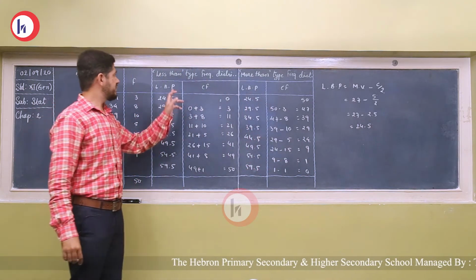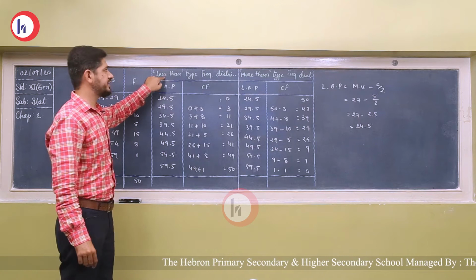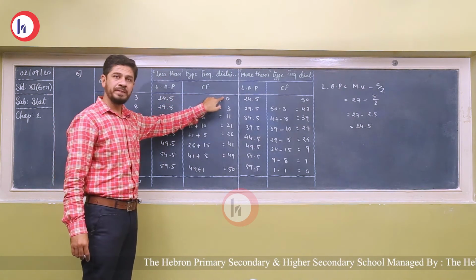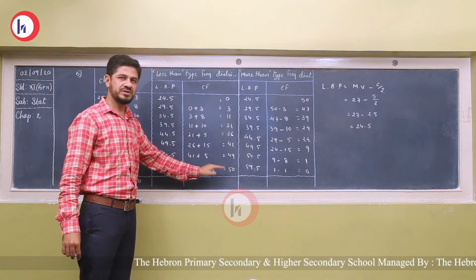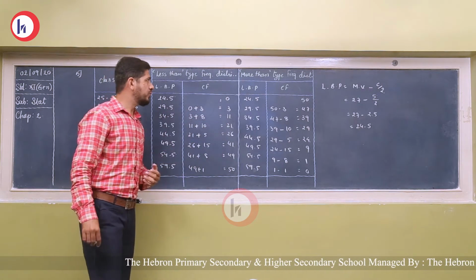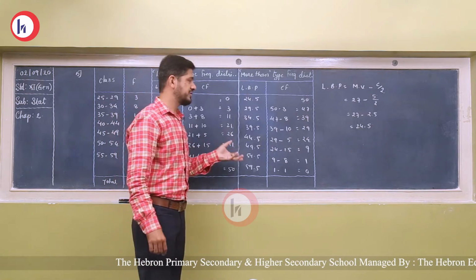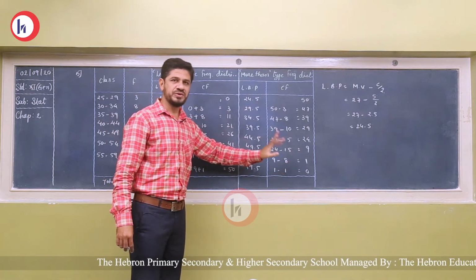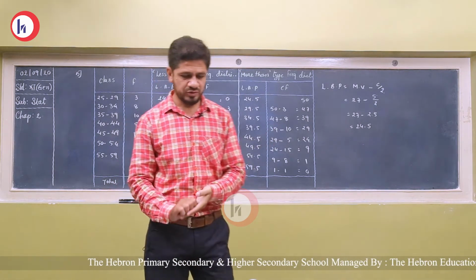Okay, so friends, you can see in the less than type frequency distribution, the cumulative frequency starts with 0 and ends with the total number of frequencies, 50. In the more than type of frequency distribution, you can see the reverse calculation that starts with 50 and ends with 0. Hope you understand. Let's come to the next one.